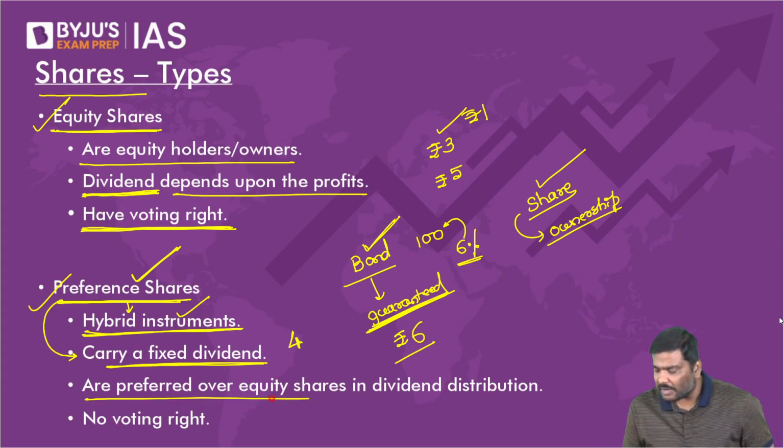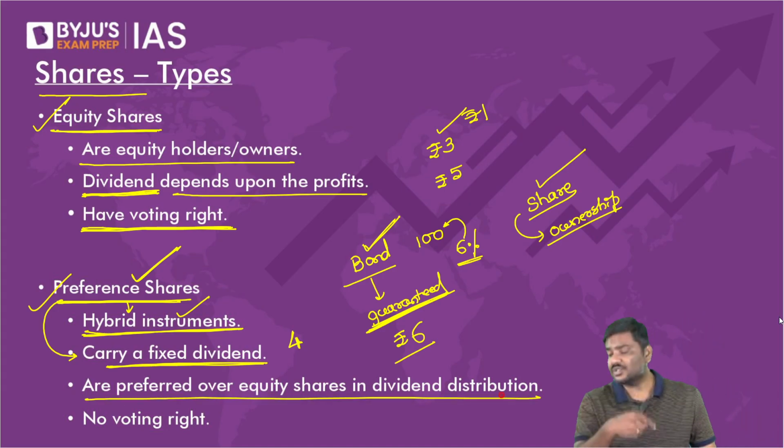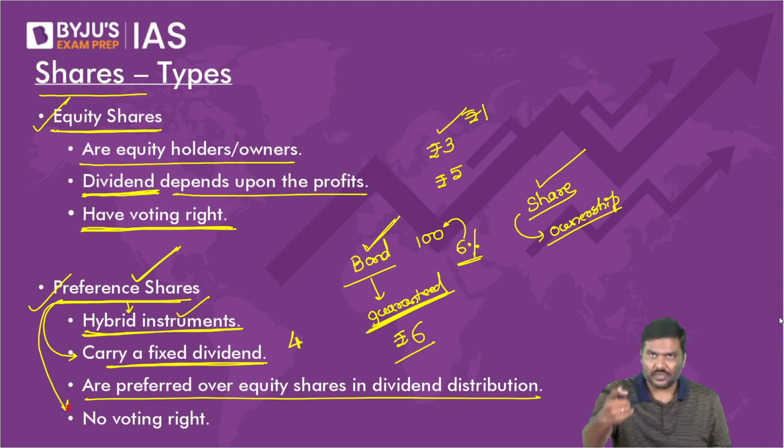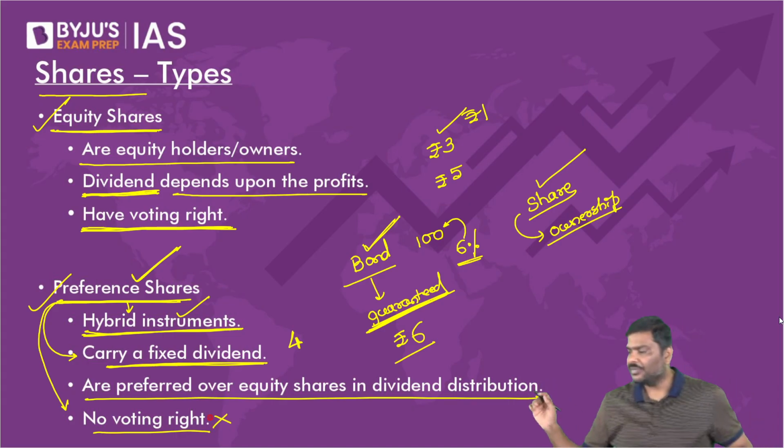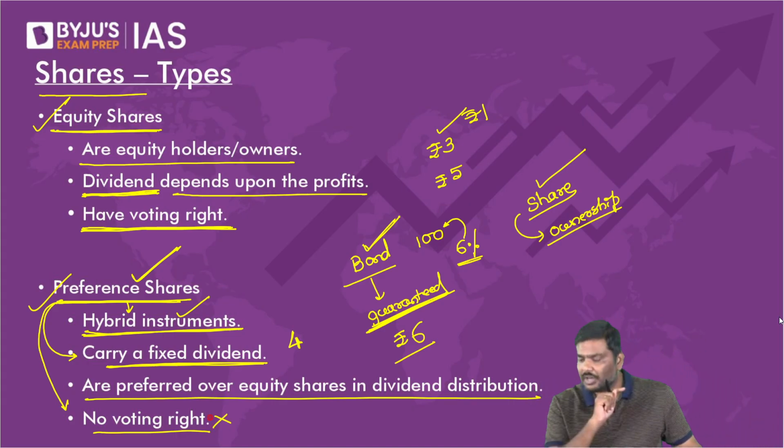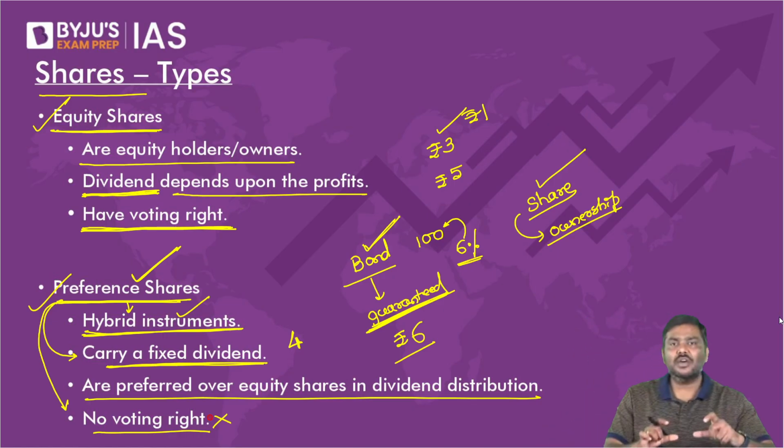They are preferred over equity shareholders whenever the dividend has to be distributed. And because there is a fixed amount of dividend that is given to you, preference shareholders will not have any kind of voting right. So these are the two types of shares here. One is equity, second one is preference.